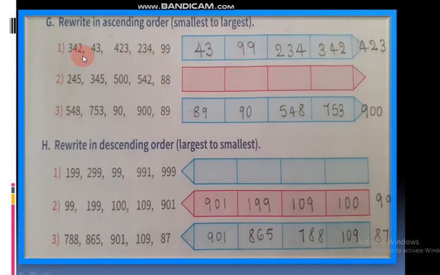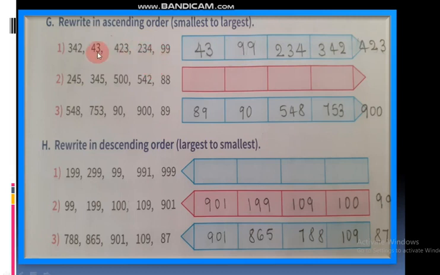See, here they have given some numbers: 342, 43, 423, 234, 99. In this question, which is the smallest number? 43 is the smallest number. It will come first. Okay, and then which number? 99, right? And then 234. You all know about this ascending order and descending order. This also is easy only, right?